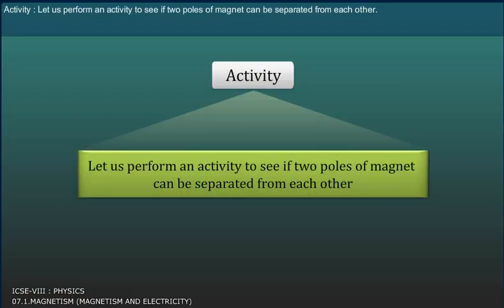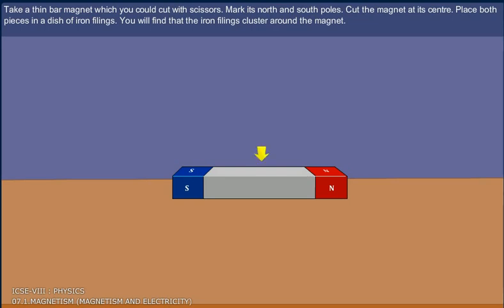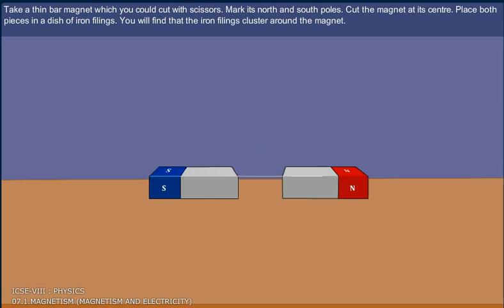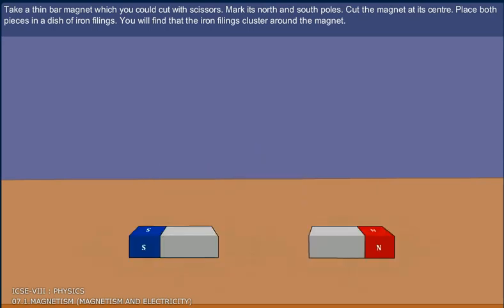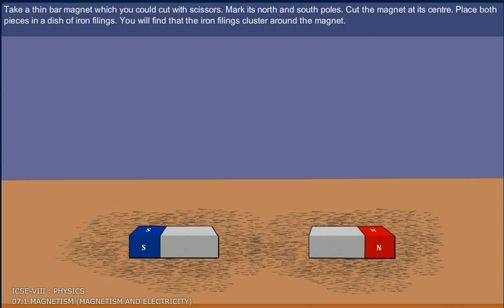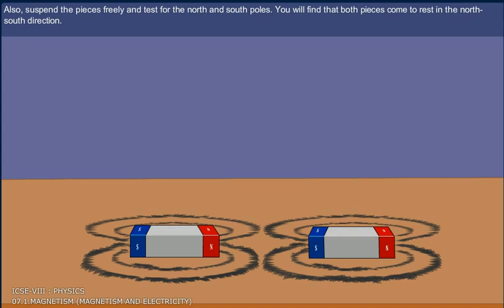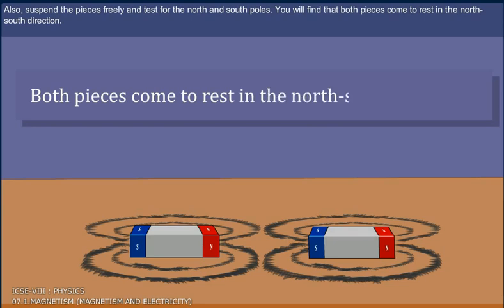Activity. Let us perform an activity to see if two poles of a magnet can be separated from each other. Take a thin bar magnet which you could cut with scissors. Mark its north and south poles. Cut the magnet at its center. Place both pieces in a dish of iron filings. You will find that the iron filings cluster around the magnet. Also, suspend the pieces freely and test for the north and south poles. You will find that both pieces come to rest in the north-south direction.